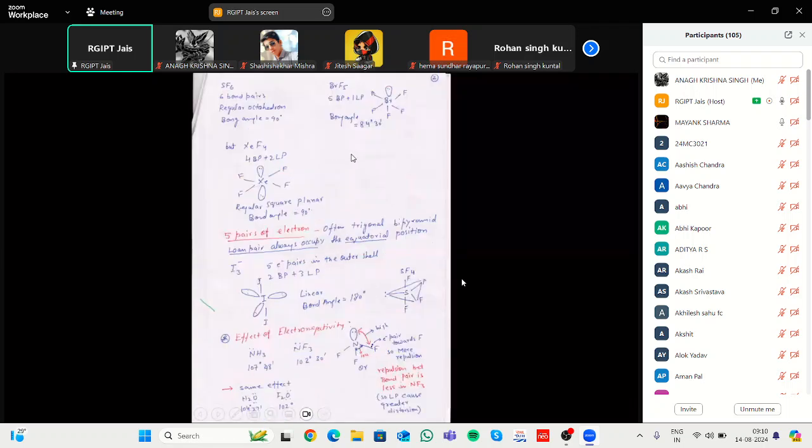Next, if we compare the repulsion in case of SF6, there are 6 bond pairs. That's why its bond angle does not decrease, meaning every bond angle is 90 degrees. But in case of BrF5, if we take bromine, it forms an octahedral type of shape. In case of BrF5, 5 fluorine atoms are participating in bonding.